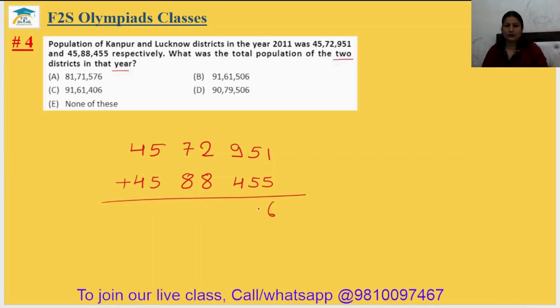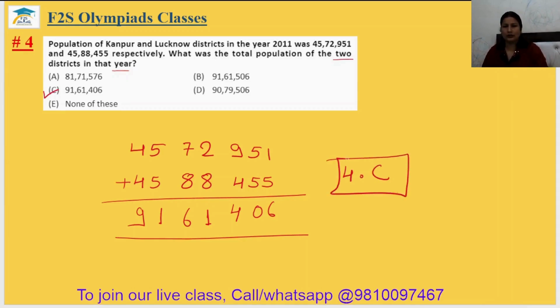5 plus 1, 6, 5 plus 5, 10, carry 1, 9 plus 1, 10 plus 4, 14, carry 1, 11, carry 1, 8 plus 7, 15 plus 1, 16 carry 1, 11 carry 1 plus 9. Okay, the answer is 9161406. It is in option C. The fourth answer will be option C.